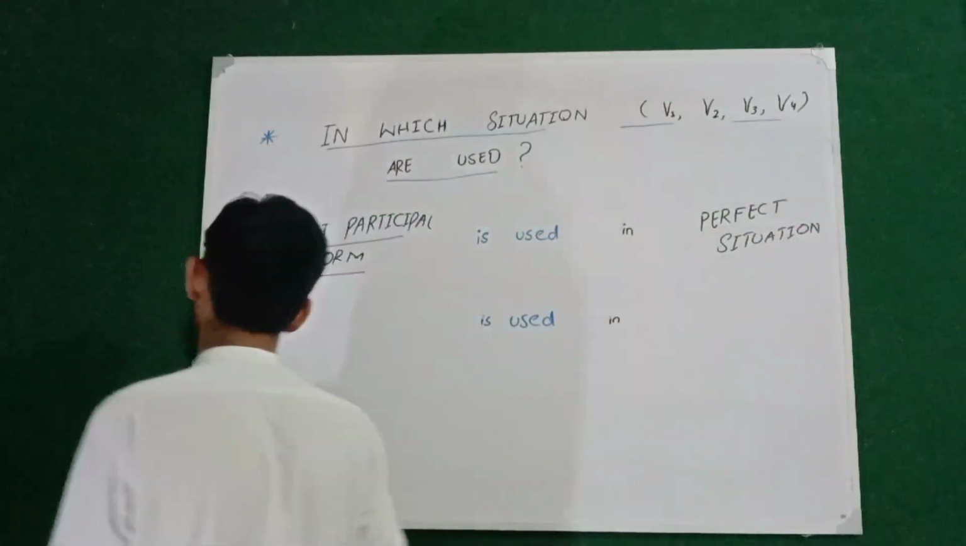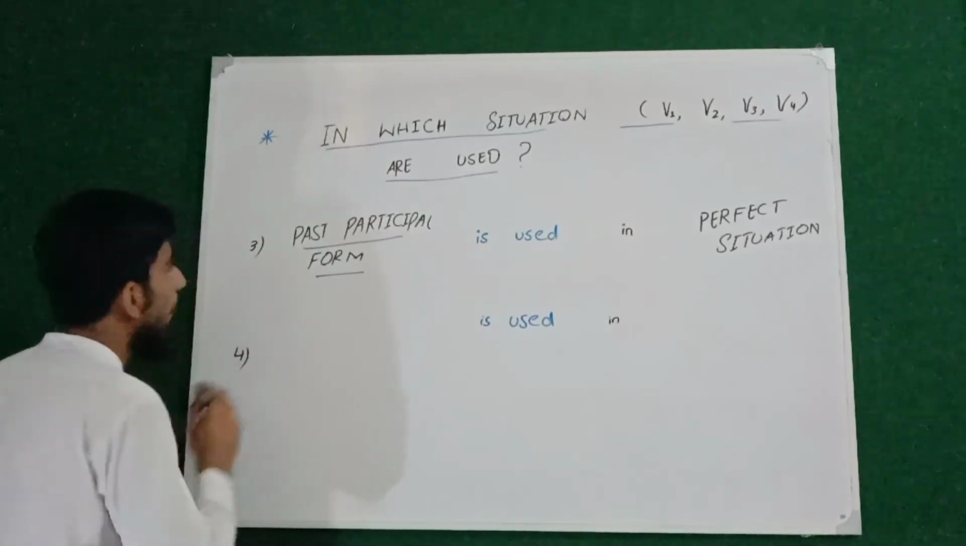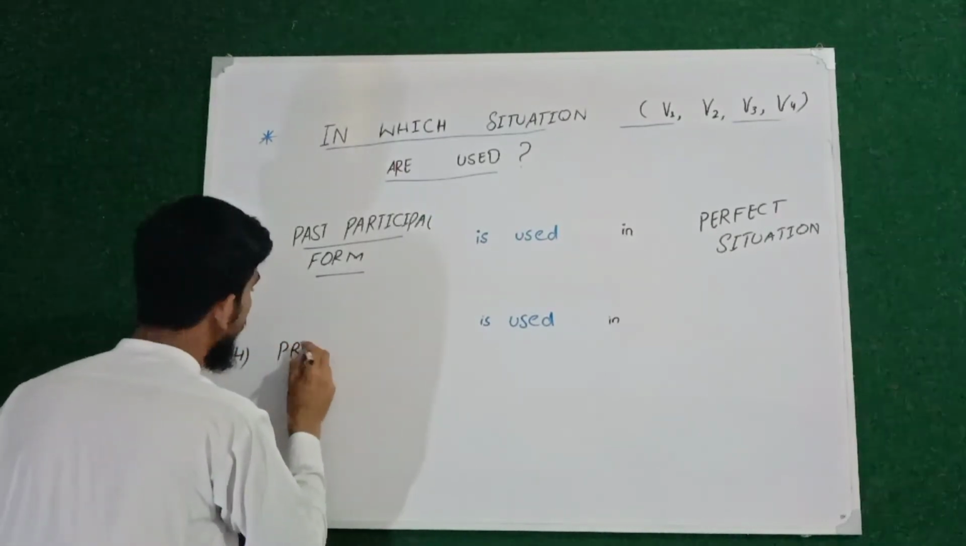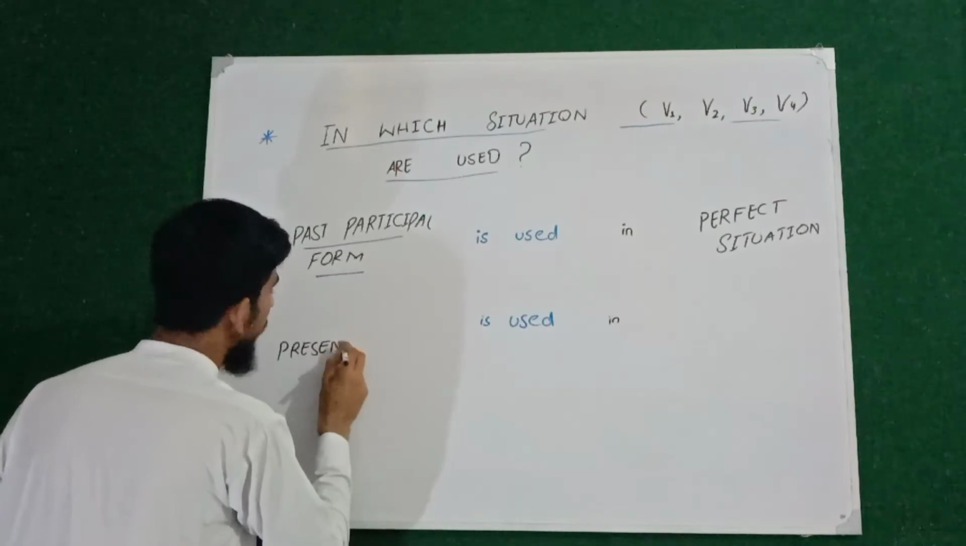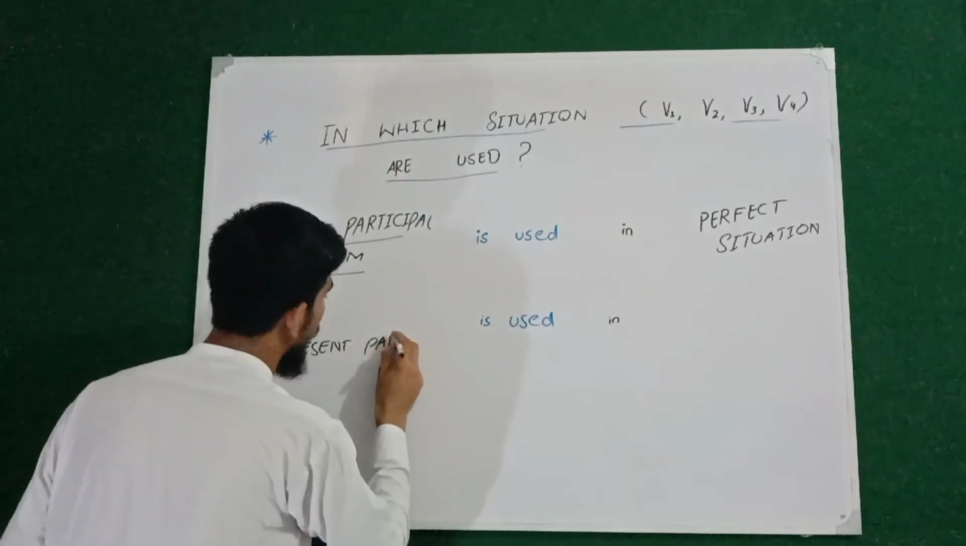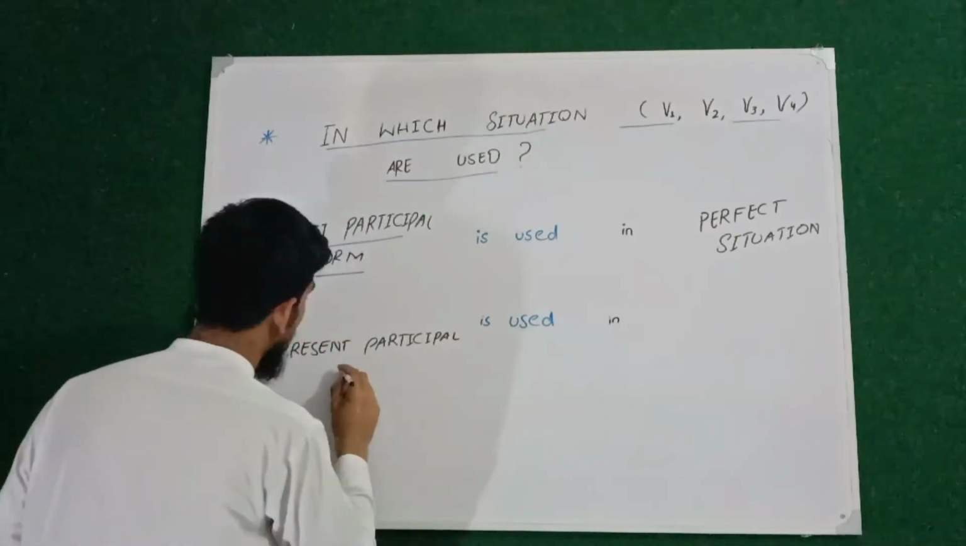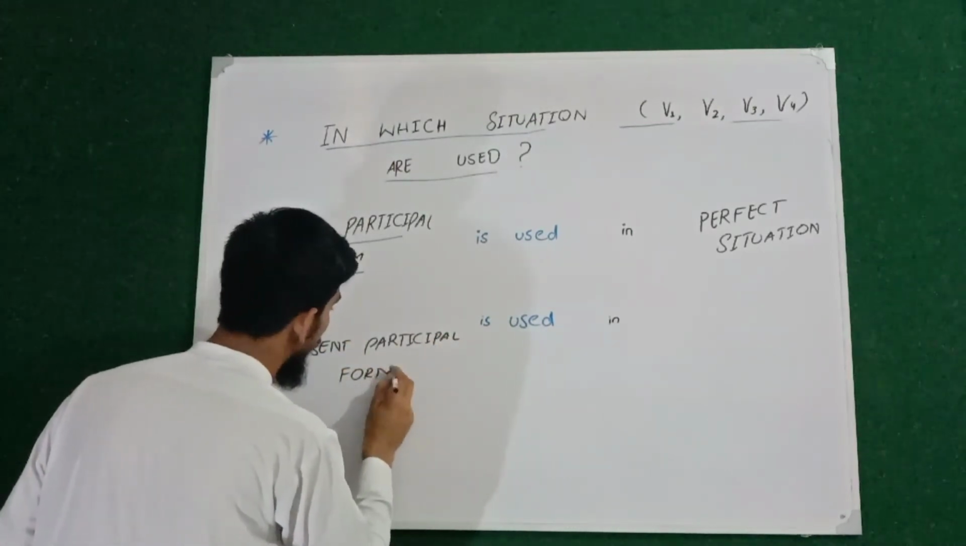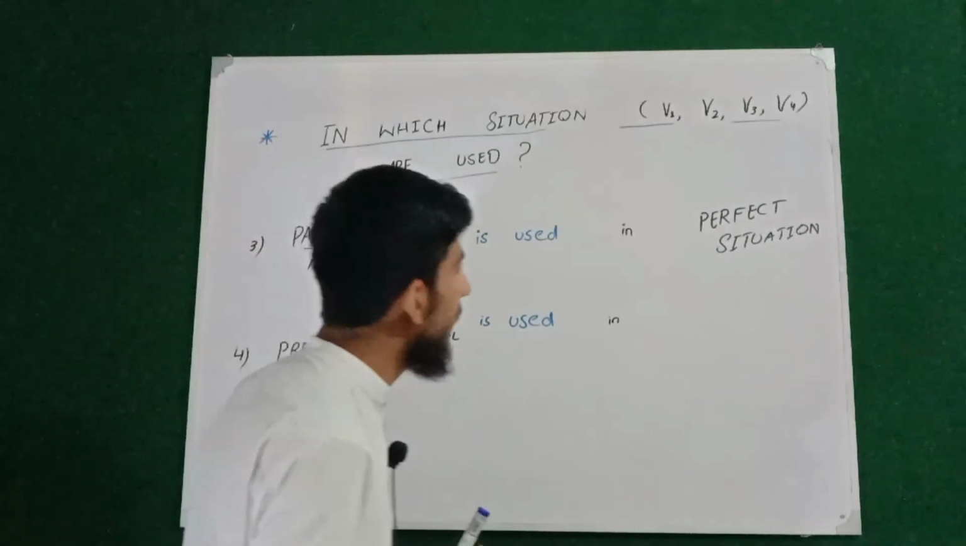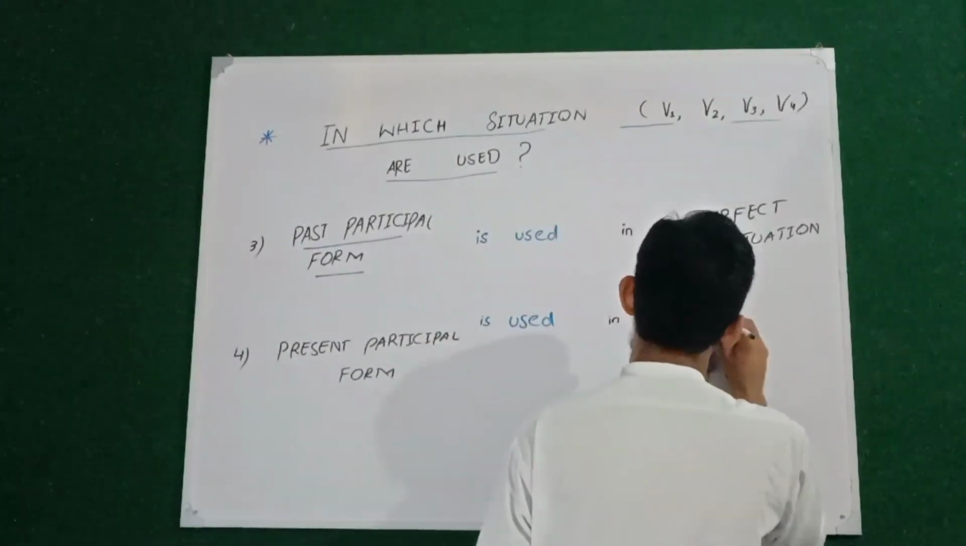And the last one, the word fourth form, which is basically present participle. Present participle form is basically used in continuous situation.